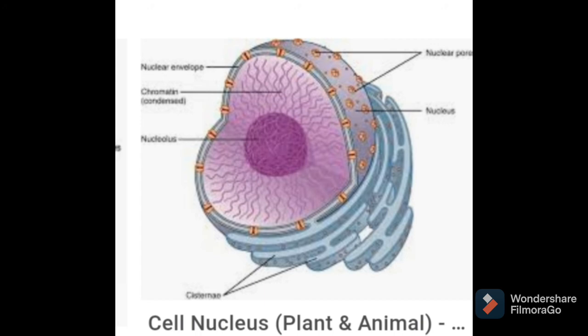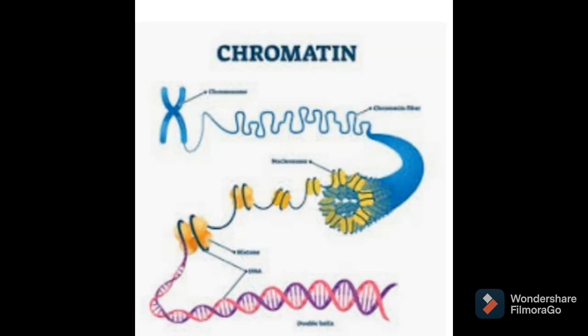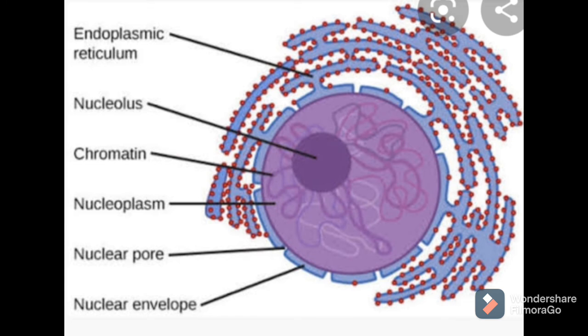Why is it responsible for the transfer of hereditary information? Because in the nucleus chromatin material is present which consists of DNA, and that DNA is responsible for carrying hereditary information from parents to offspring. Then it controls the production of enzymes essential for metabolic reactions, and it regulates cell division. These are the functions of the nucleus. I hope you got all the points related to the nucleus. So what is meant by the nucleus? The nucleus is normally present in the center of the animal cell, and in the plant cell it is shifted to the periphery because of large vacuoles.